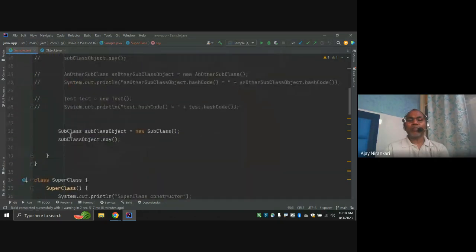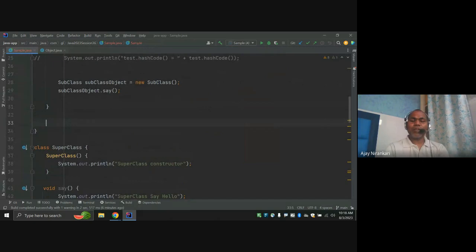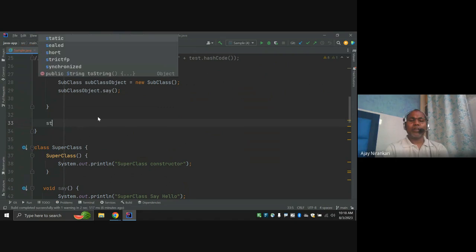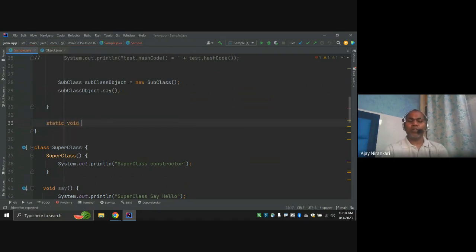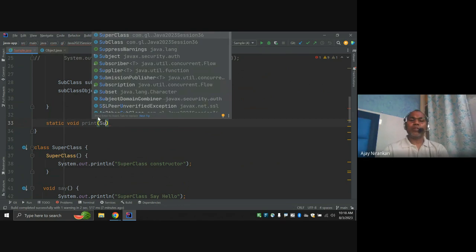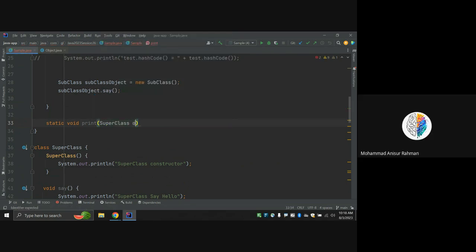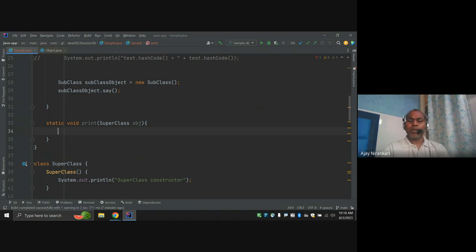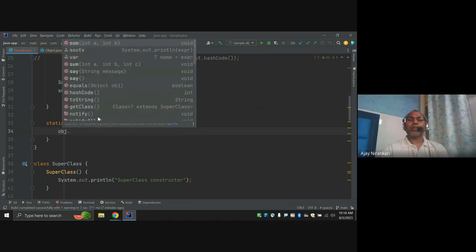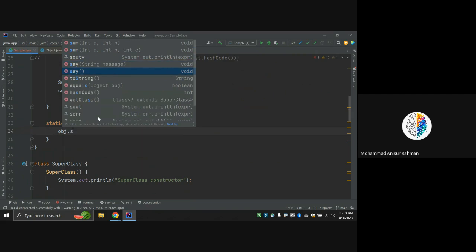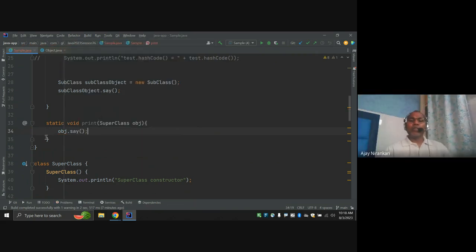So let's take one example. Let me write one class. Static void print, and here I take a superclass object obj. Inside it I write obj.say. So this is the method: whatever object is passed, it calls the say method. Here I am not saying what the output of say is.